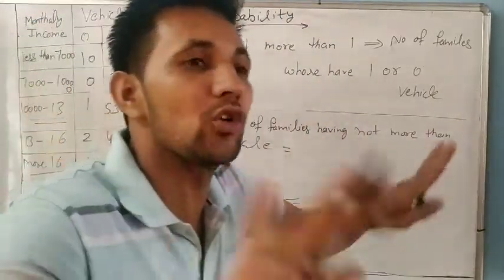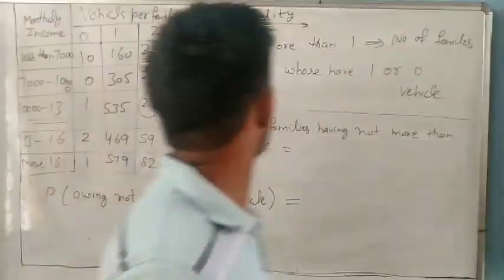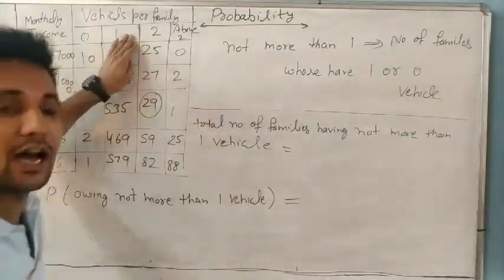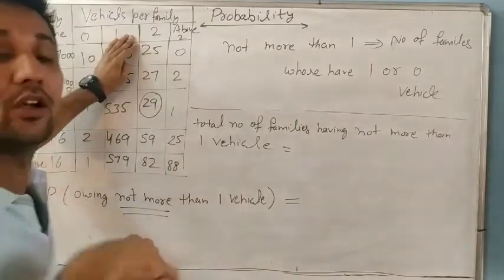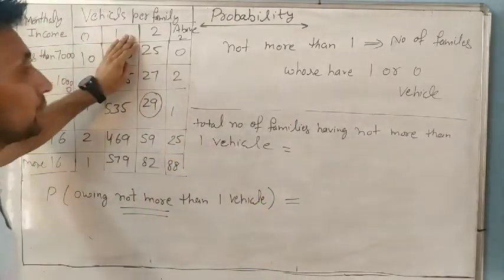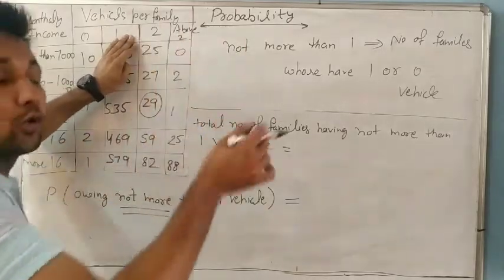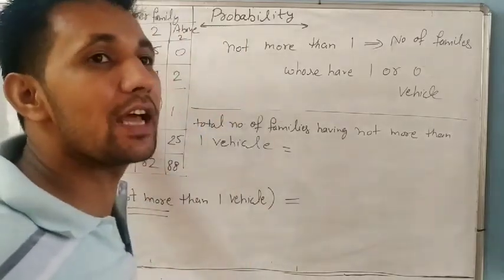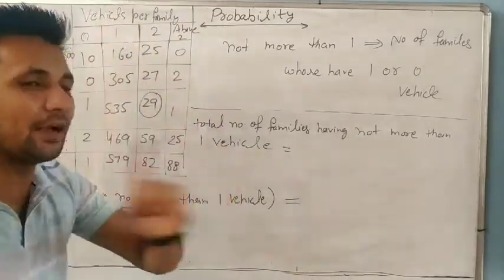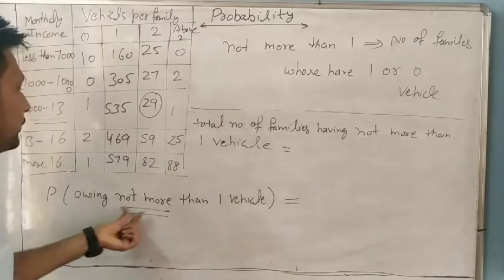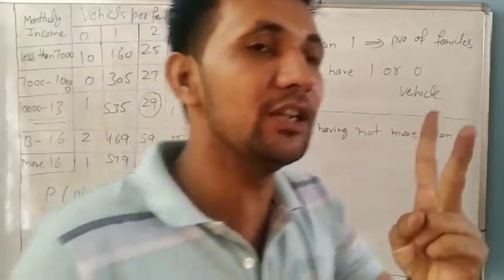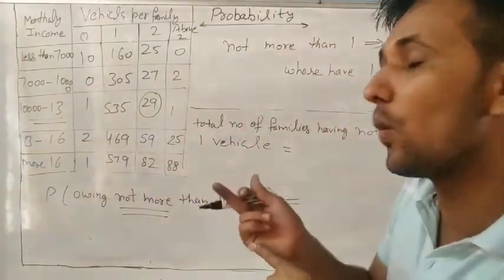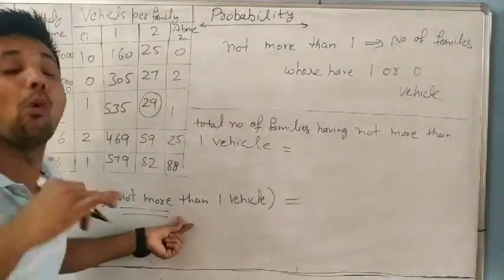The vehicles are not more than 1. Because if you take 2 vehicles, then they are more than 1. But in the question it says not more than 1. So 2 is more than 1, and above 2 is also more than 1. So we have to take the families whose vehicles are not more than 1. So it means the number of families who have 0 or 1 vehicle, because not more than 1.